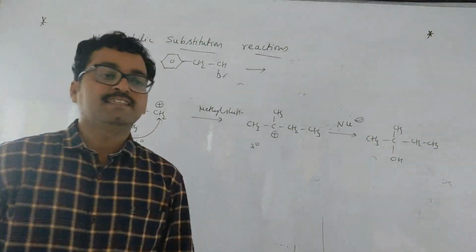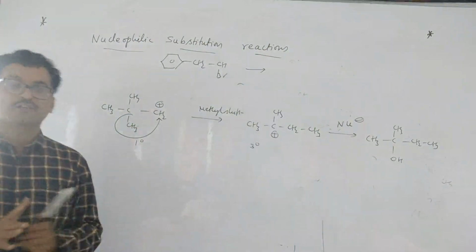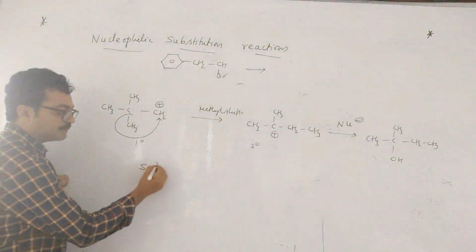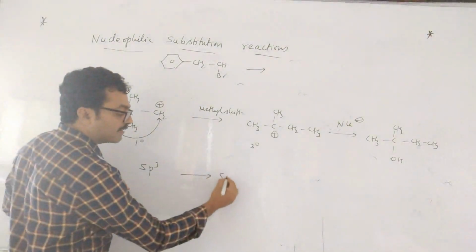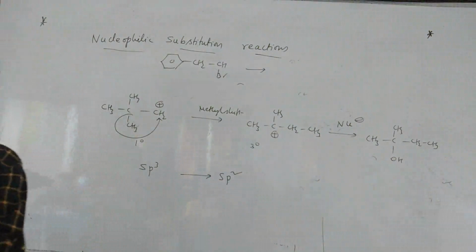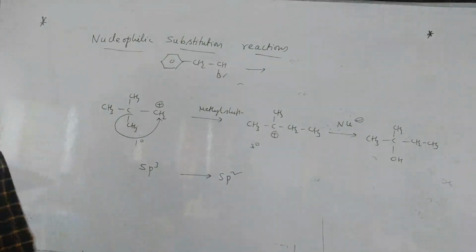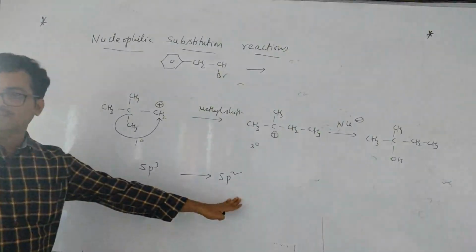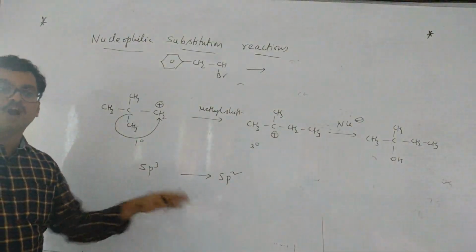And one more thing, in this reaction, in the first step, what is the change of hybridization, also they will ask. So alkyl halide, what is the hybridization? sp3, because it is saturated. And once the carbocation is formed, it became sp2. So multi-answer questions also they will ask. First step, a tetrahedral carbon becomes planar. This is also very important. Pay your attention. Tetrahedral carbon becomes planar carbon. sp3 carbon becomes sp2. Okay, rearrangement possible, all are correct.